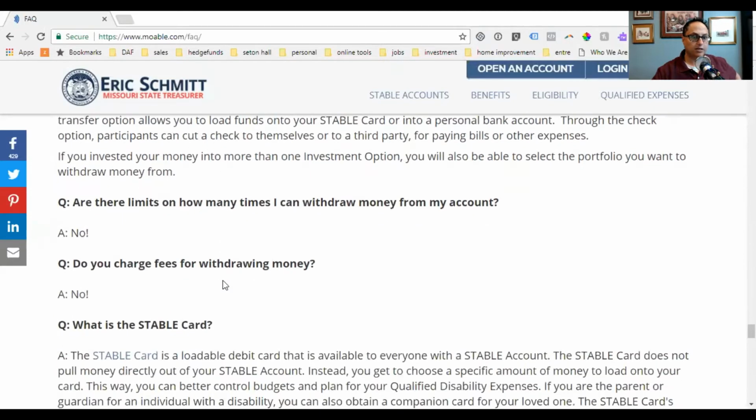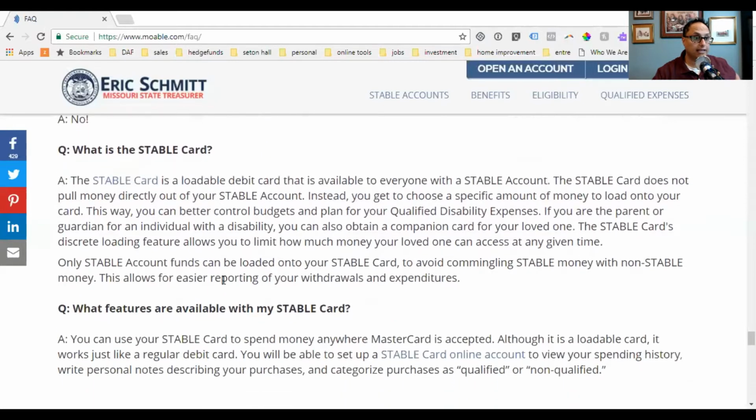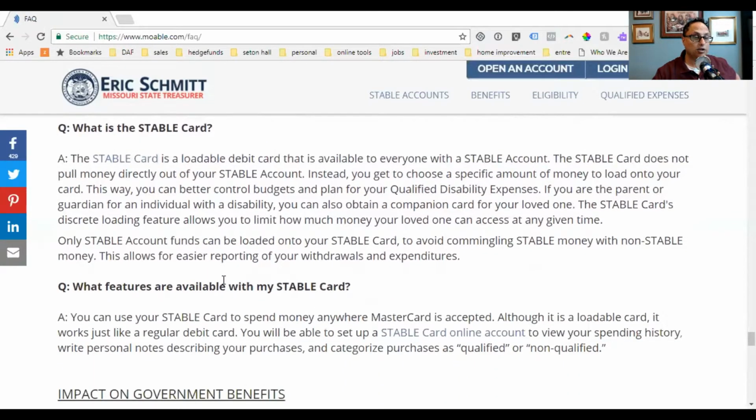Are there limits to how many times I could withdraw my money? The answer is no. Do you charge a fee for withdrawing money? No. I like this simply because I've seen other plans that do limit something like requesting a check twice a month. So this is nice. I'm impressed. I like the stable accounts for this reason.